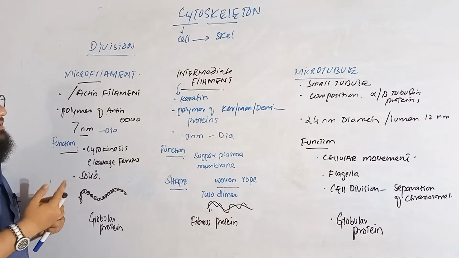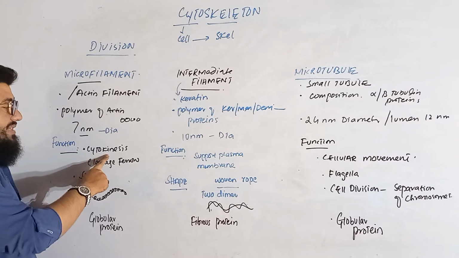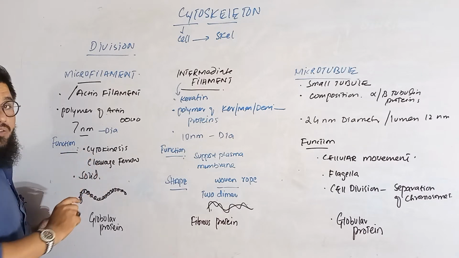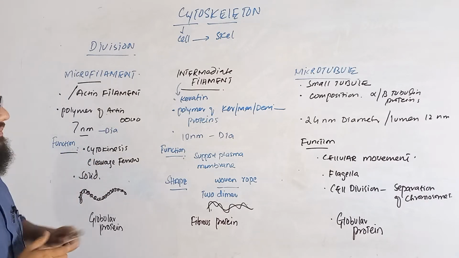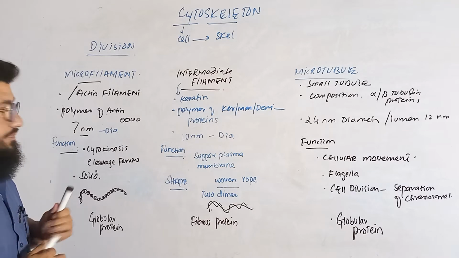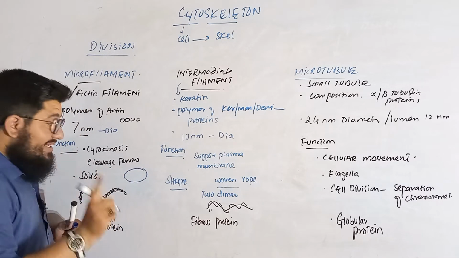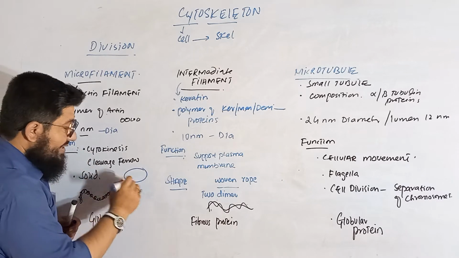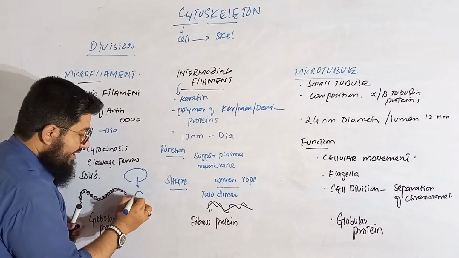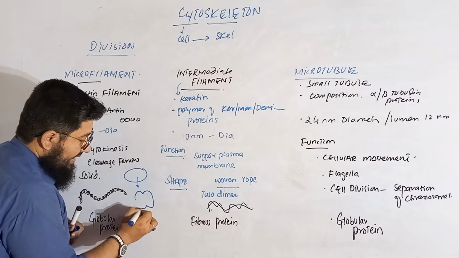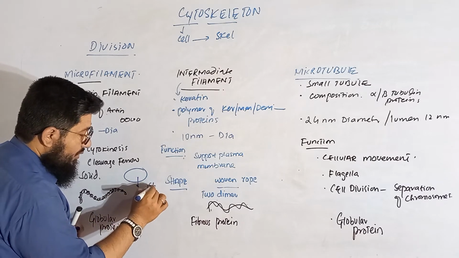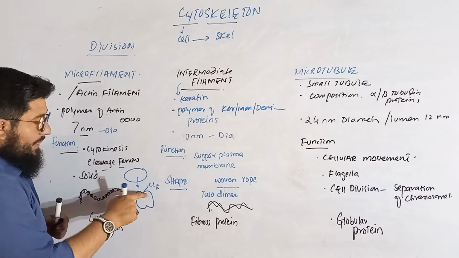What is the function of this microfilament? Simple, cytokinesis, and in the cytokinesis mainly cleavage furrow is formed by the microfilaments. How, like, what is cleavage furrow? Here we have a cell. If you remember during the cell cycle, this was told to us when the cell is undergoing the division, a kind of furrow is being formed, cleavage furrow. This is called cleavage furrow. Cleavage furrow is formed here.